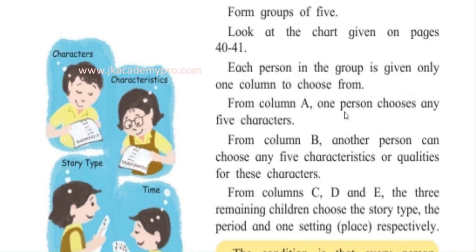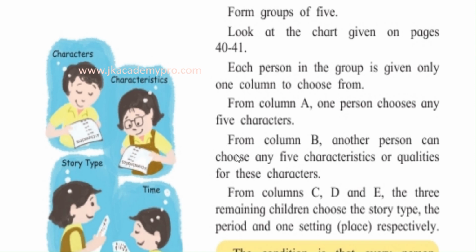Now from column A, one person chooses any 5 characters. Now, what are characters? Characters are humans and animals in the story. Okay, so the first person will choose any 5 characters from column A.